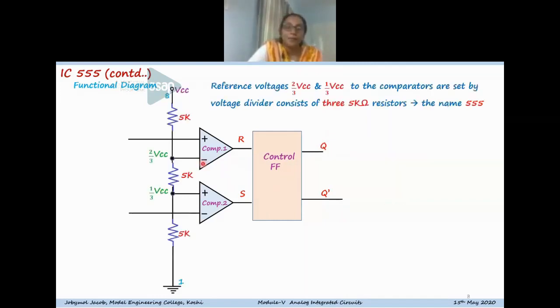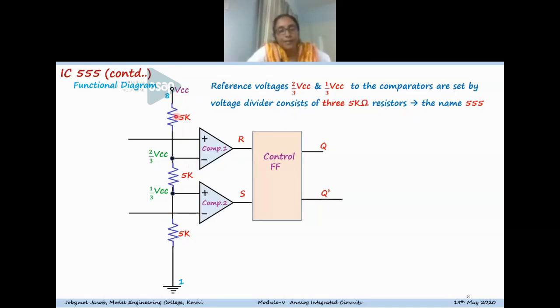And the reference voltages to the comparators are set by three 5 kilo ohm resistors connected from VCC to ground. And we know that for the op-amp, the current flowing into the terminal is negligible. So this can be considered as a potential divider arrangement.